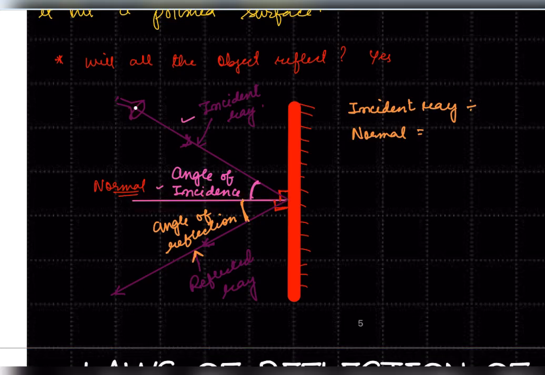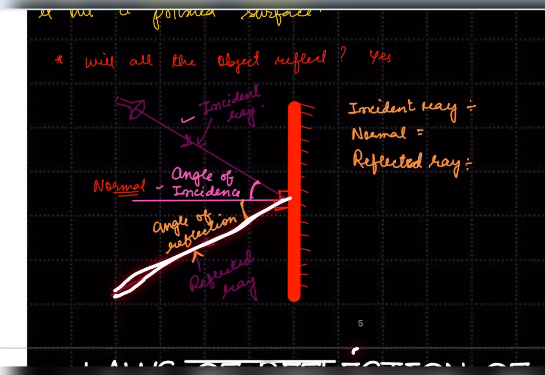Now what else? We have discussed the reflected ray. Reflected ray is the light that is going away from the mirror.